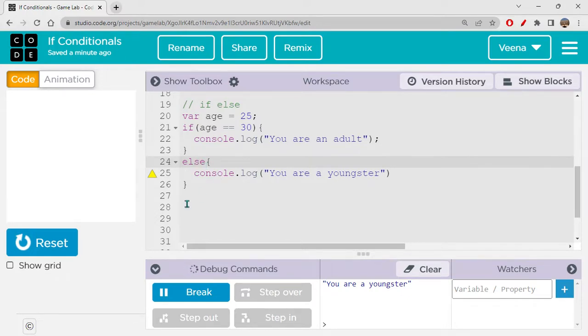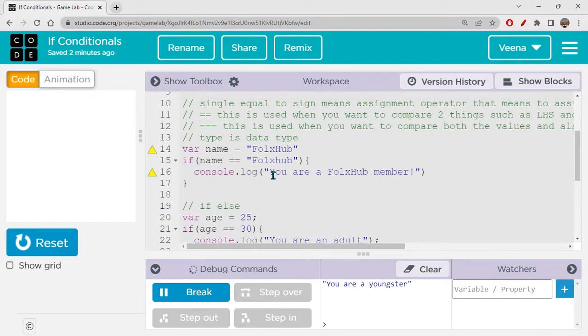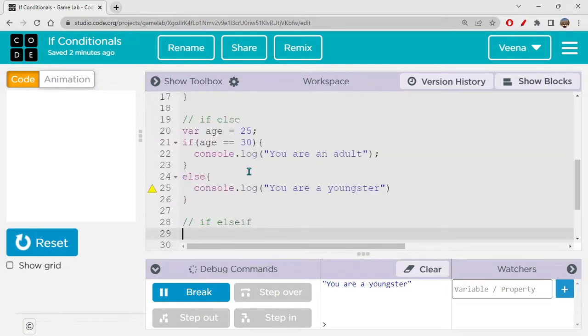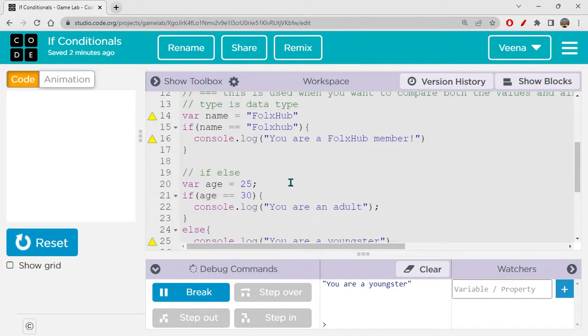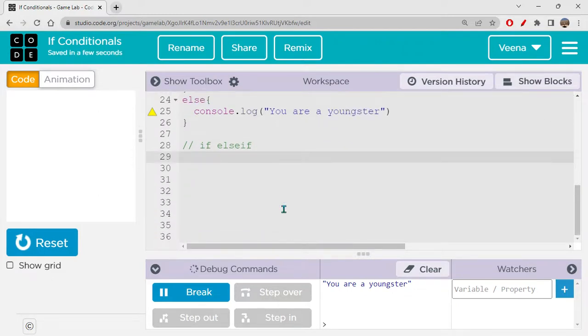Not only if else, we have if else if also, the if else if conditional statement. Okay, so what do I mean by this? If and if else both can only check one single condition, right? You can see here only one single condition is checked in both of them, in if also and in if else also. But in if else if, you can check two or more conditions. How? Let's see that, right?